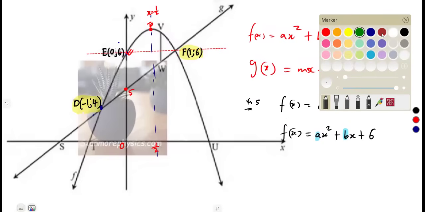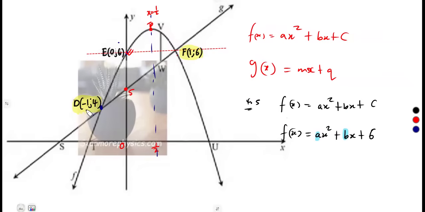All right? Because we are saying when x is -1, y is 4. So from point D, when x is -1, y is what? 4. So 4 is equal to, put -1 in place of x. Remember here we already have a 6 for this constant.